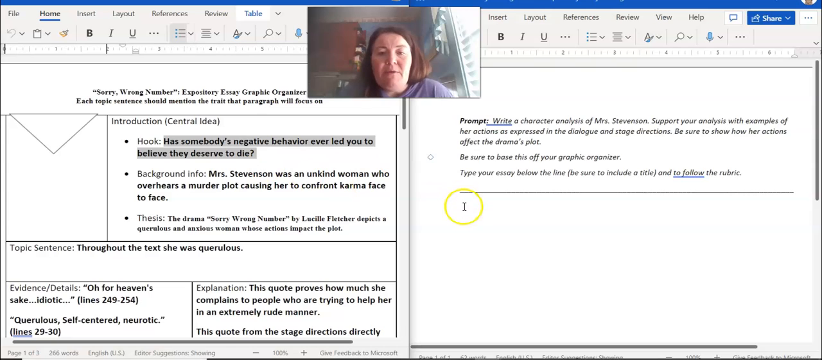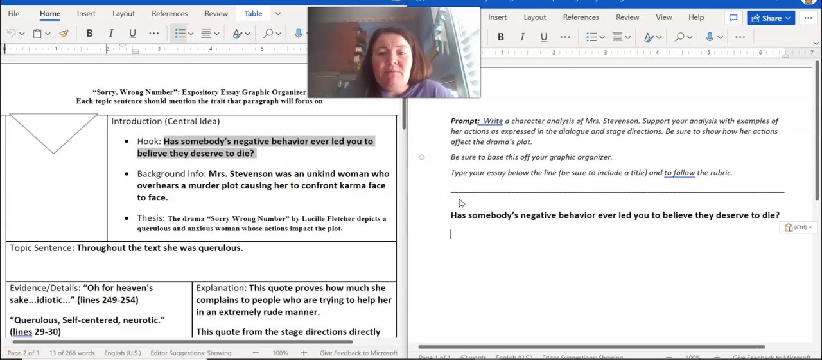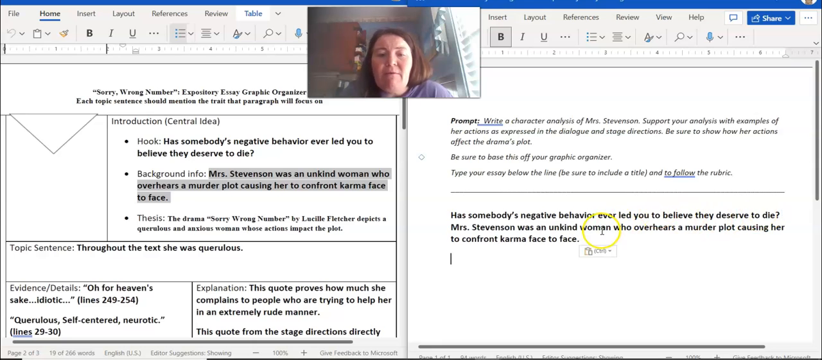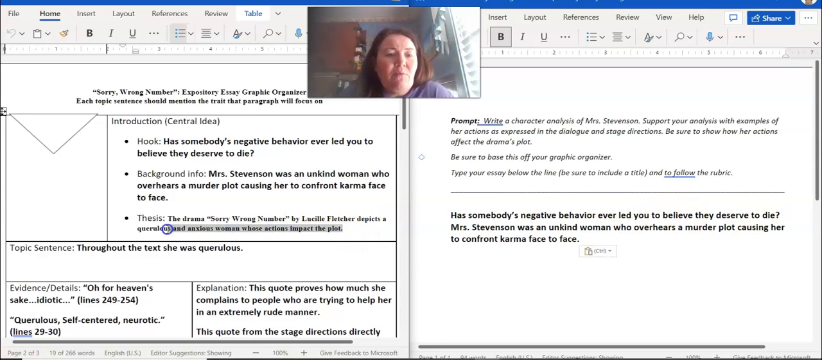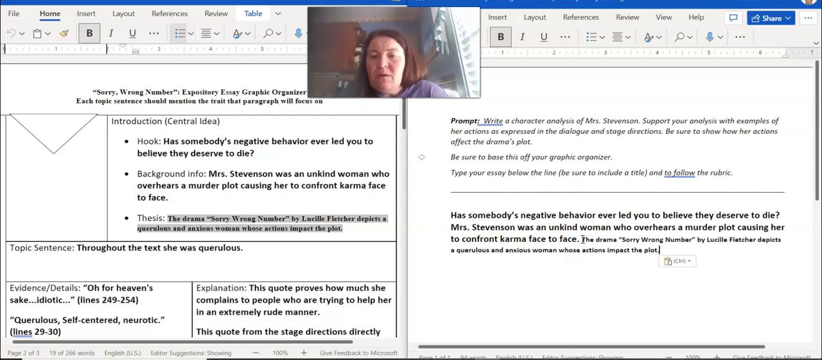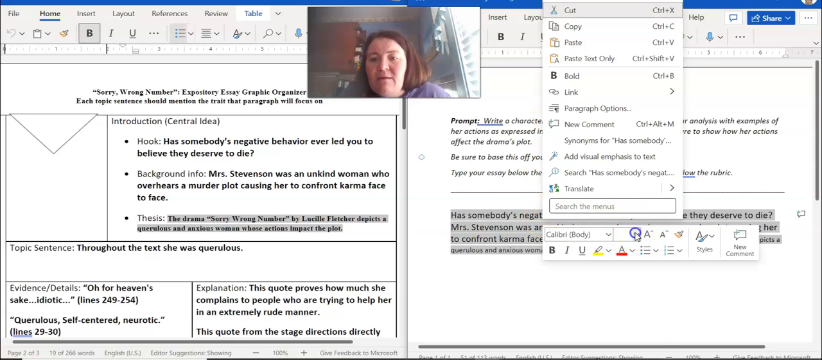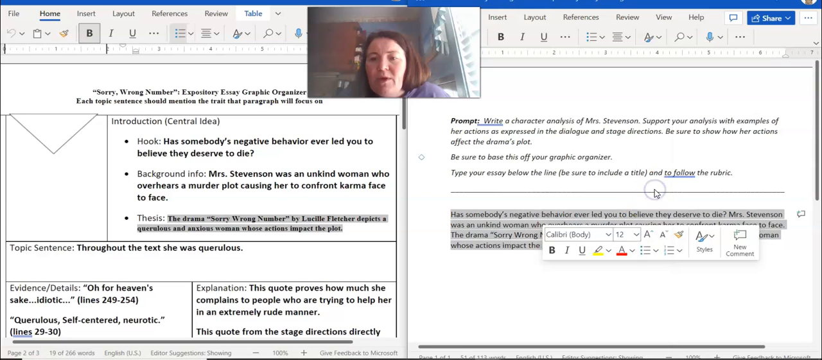So I'm going to copy and I'm going to paste my hook. I'm going to copy and I'm going to paste right at the end of that sentence my background, and I'm going to do the same with the thesis statement. Once I have it all there, I need to take it off of bold because the student chose to bold. And then I need to work on making it all the same size font. That can be done at the end. It doesn't have to be done at the beginning. I just want to show you how to do it.